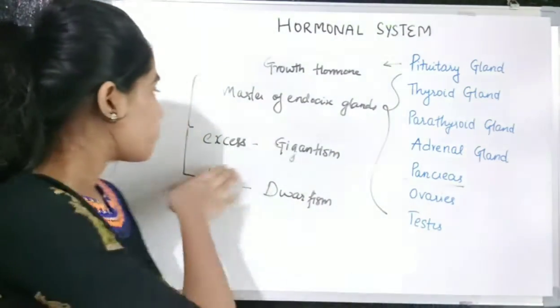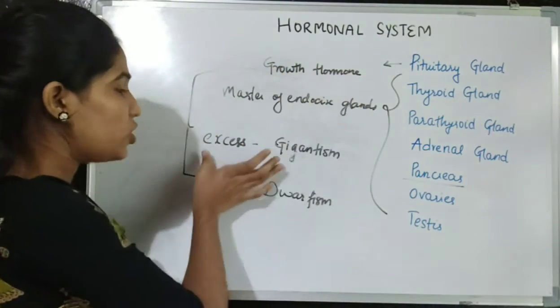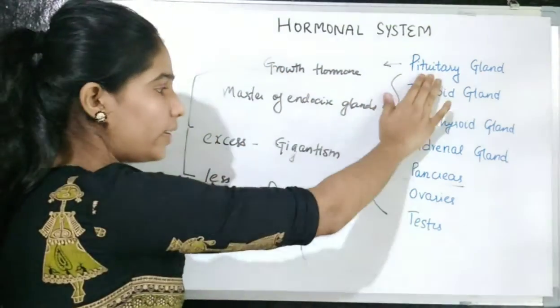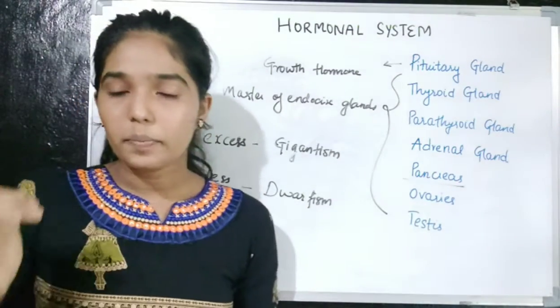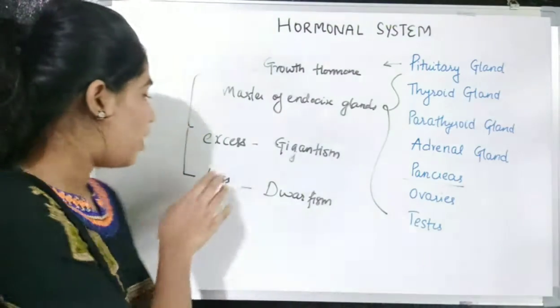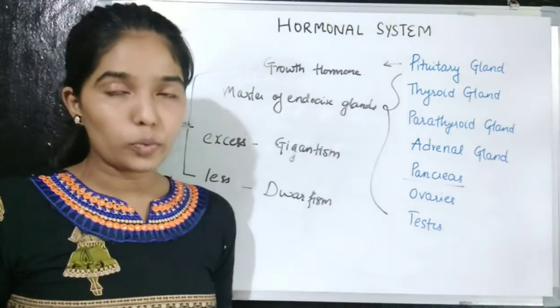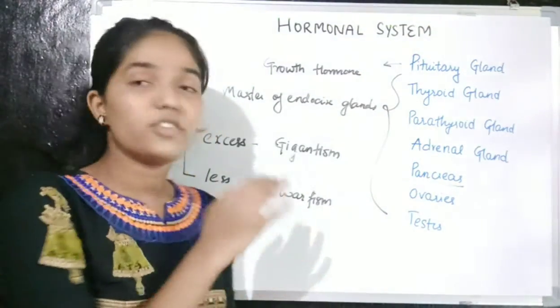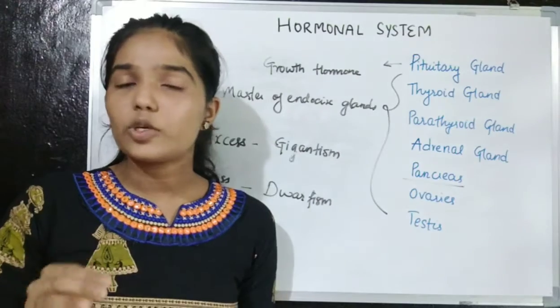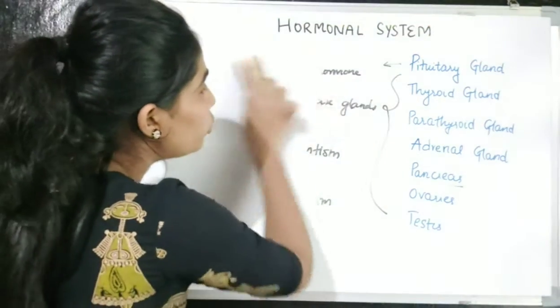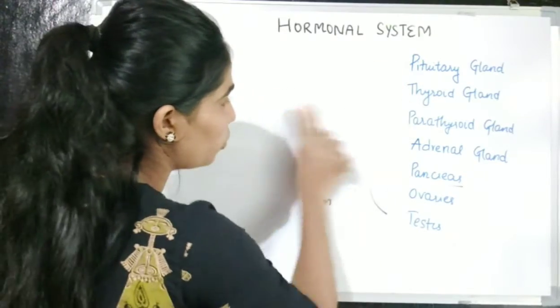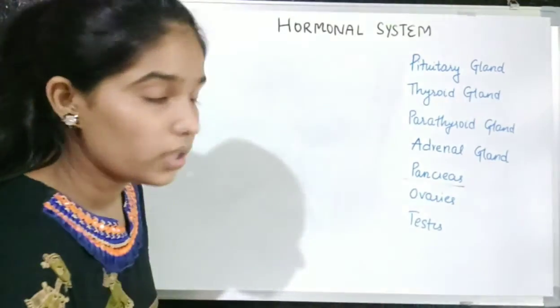When there is an excess of the growth hormone secreted by the pituitary gland, there is a condition called gigantism, in which a person looks like a giant. And when there is less secretion of this hormone, it leads to a condition called dwarfism, and the person looks very short. Okay, so now we will move towards the next gland.